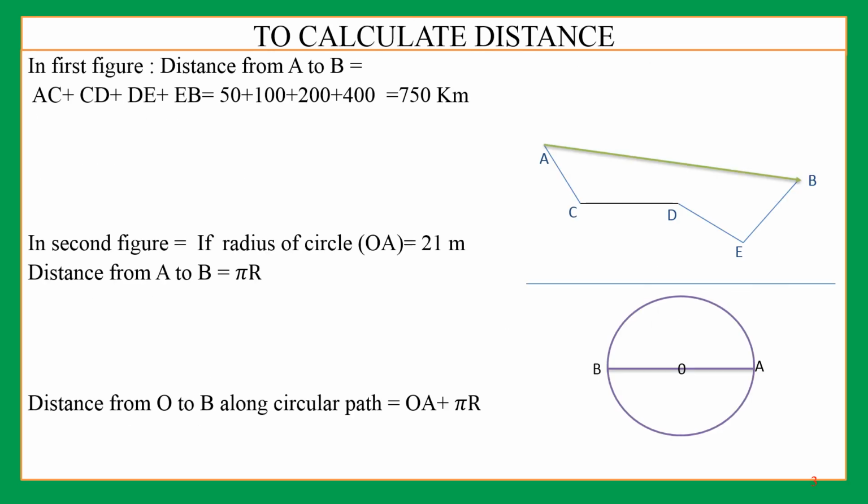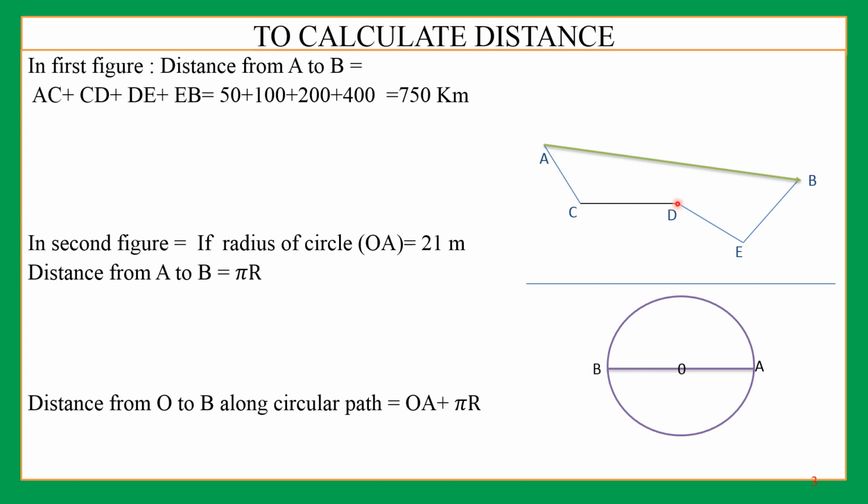Now, after knowing the definition of distance, how to calculate the distance is very important. As we have discussed, it is the total length of the path covered by a moving body. So now I am taking this example. You are starting from point A and going by car A to C, then C to D by car.